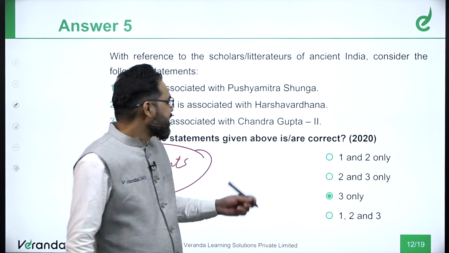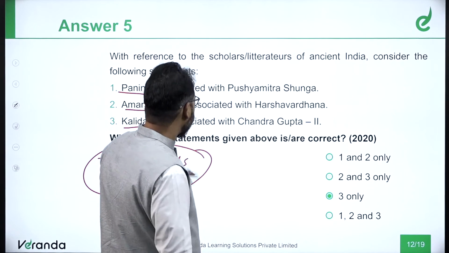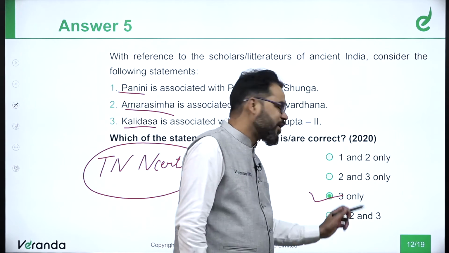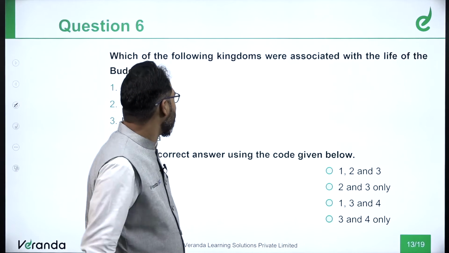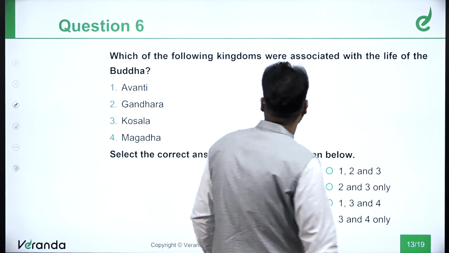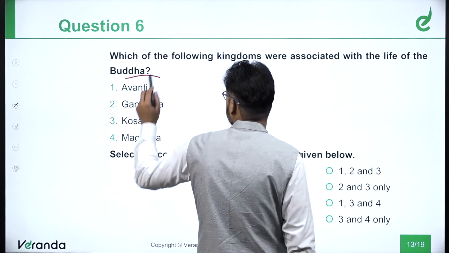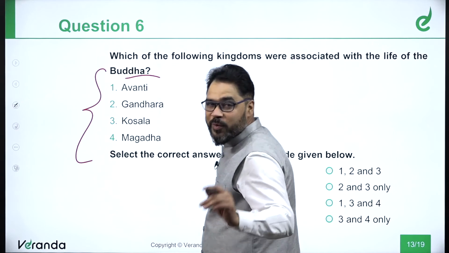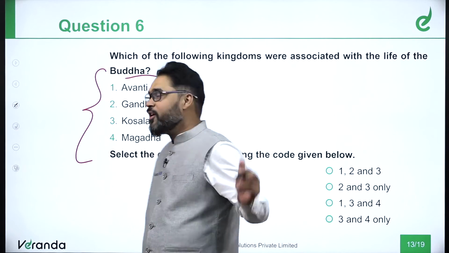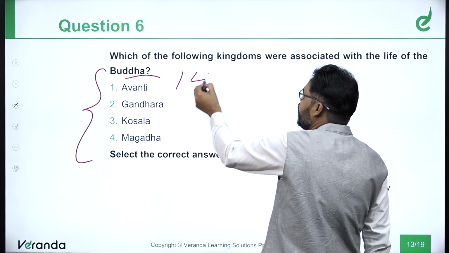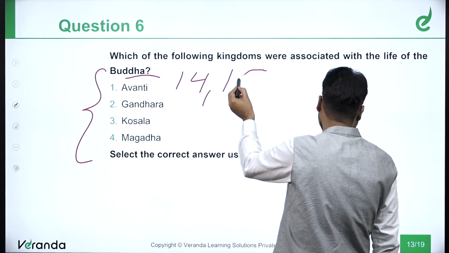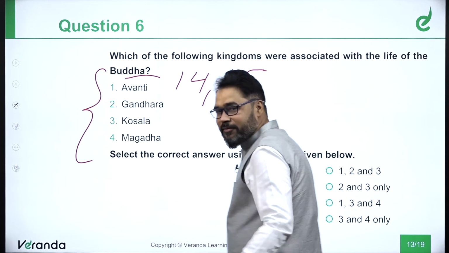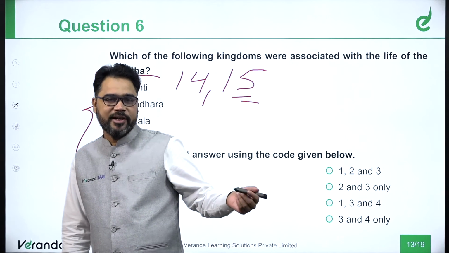Okay, so the correct association here will be Kalidas was associated with Chandragupta. Okay, next. Which of the following kingdoms were associated with the life of Buddha? Now, this question is a very famous question and is a very favorite question of UPSC. UPSC has asked this question in 2014. They have asked this question in 2015. Okay, they have recently asked this question in, I think, 2019 as well.